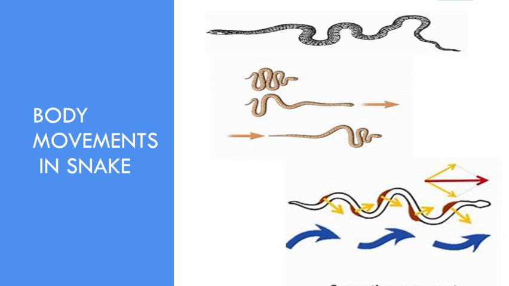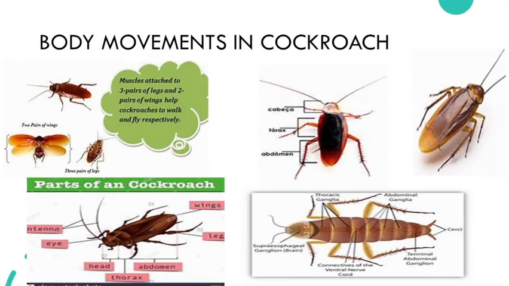If you are noticing the snake's movement, you can come to know that it actually moves very quickly across the surface. And which kind of movement does it give? Zigzag movement. See, downwards you can see it moves, gives the zigzag movement. Okay, and because of these loops only, it can move its body forward. It can push its body forward. Understood? Snake's movement. Now see the next one, cockroach.